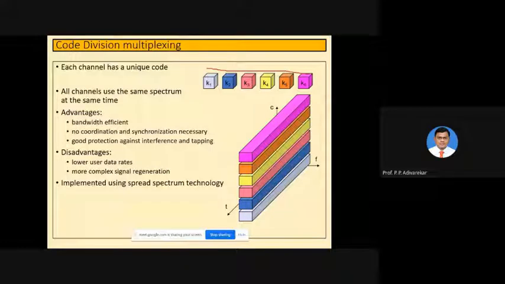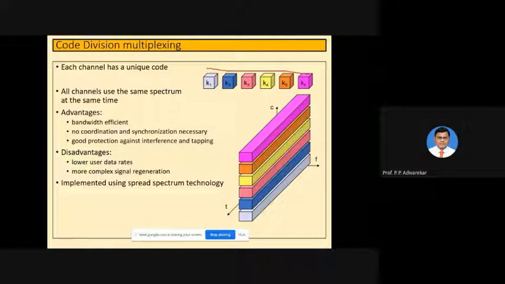But the drawback or limitation of this technique is that the user data rates may vary. Let me tell you how. As the entire bandwidth is available to all users, depending on several parameters each user will get a varying amount of bandwidth for transmission and reception. Suppose user 1 is transmitting a video, it will definitely occupy more bandwidth.